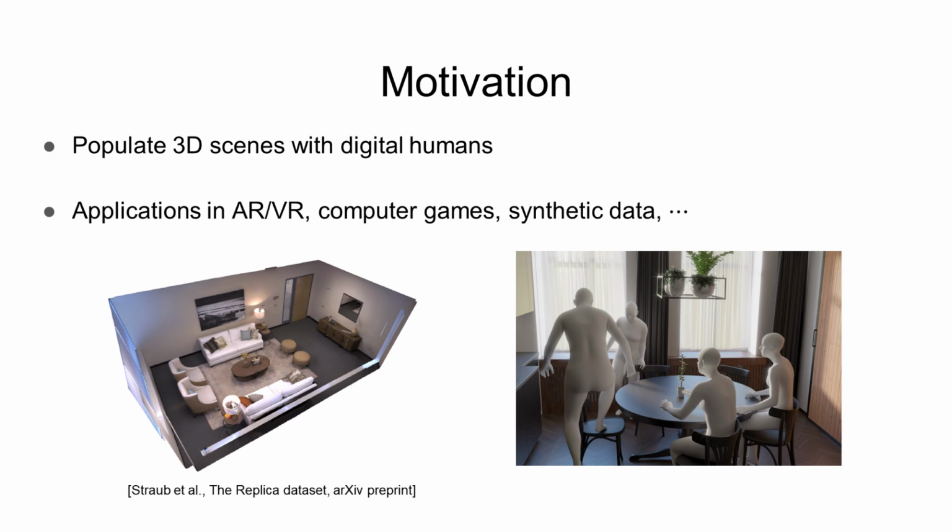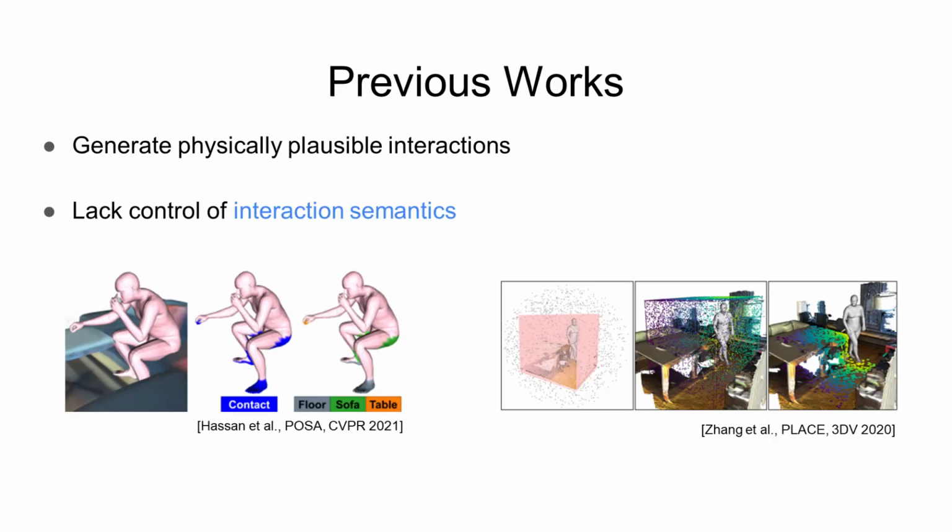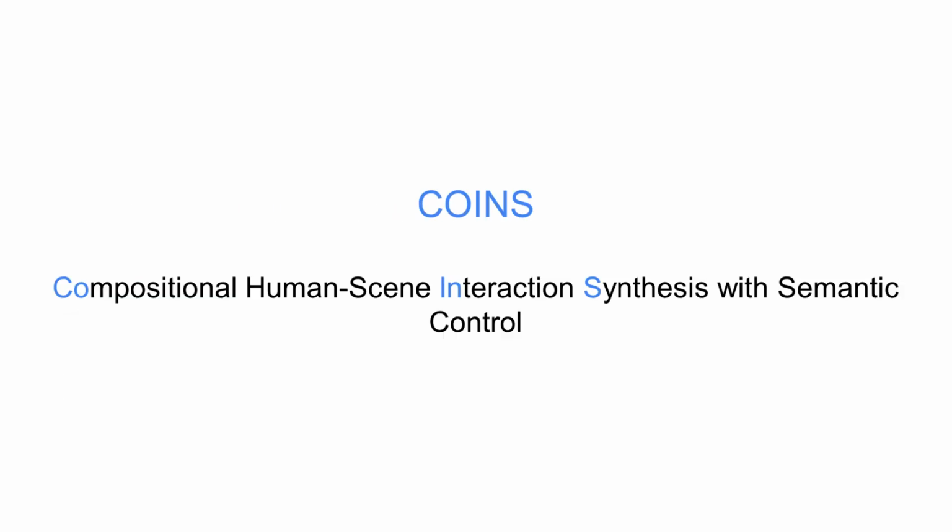data generation. Previous works on human-scene interaction synthesis lack a mechanism to control the high-level semantics of generated interactions. Incorporating and controlling such interaction semantics is critical for creating virtual humans with realistic and interpretable behavior. To this end, we propose COINS for compositional human-scene interaction synthesis with semantic control.